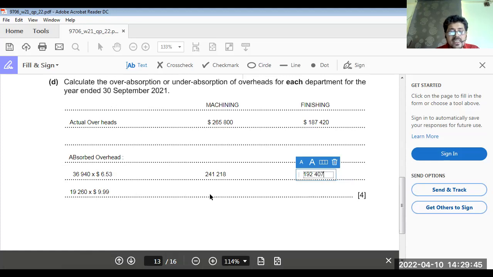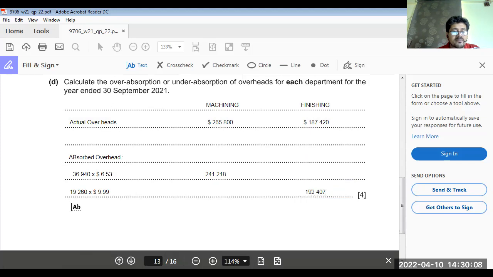So clearly we have under absorbed in the machining department and over absorbed in the finishing department.